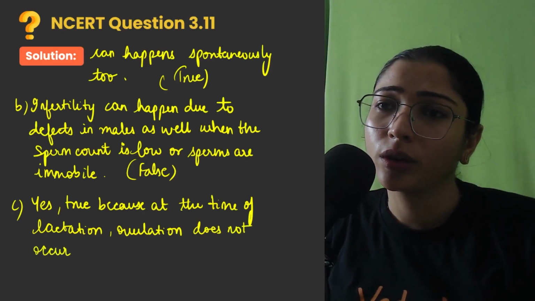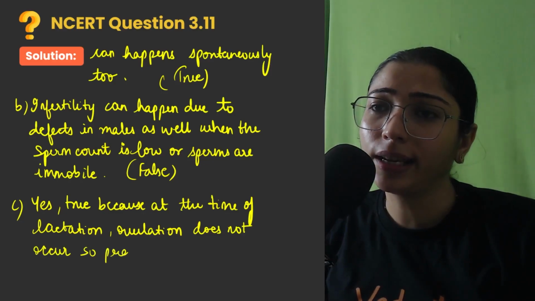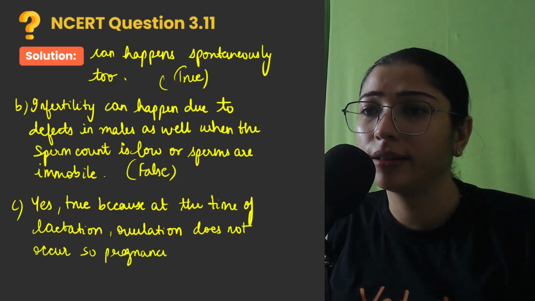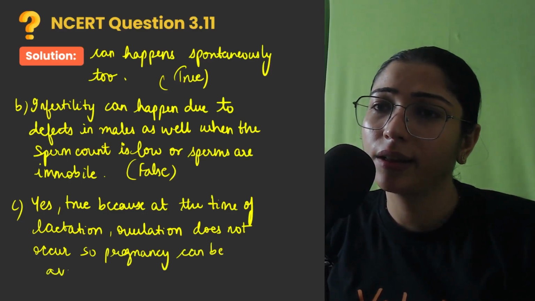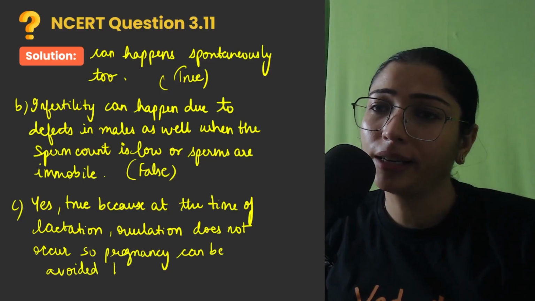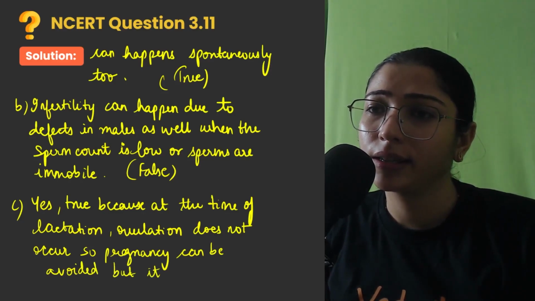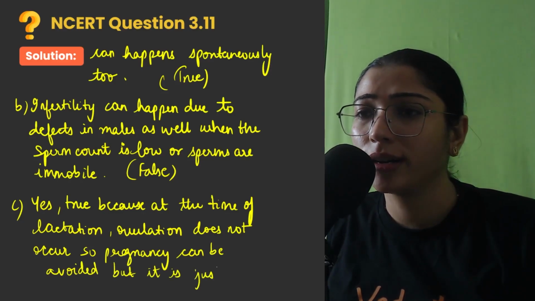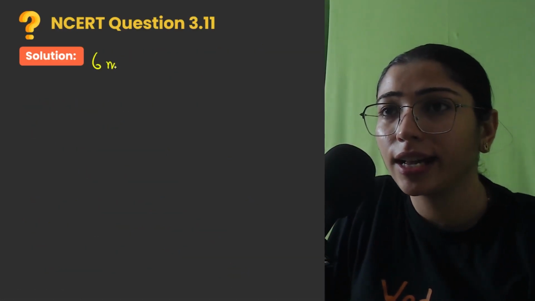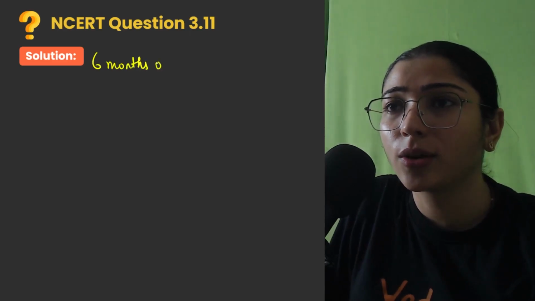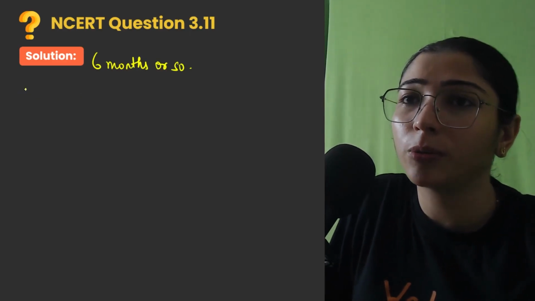So pregnancy can be avoided. But it is just for 6 months or so, till the time the mother is feeding, right? 6 months or so, right? So the statement was right.